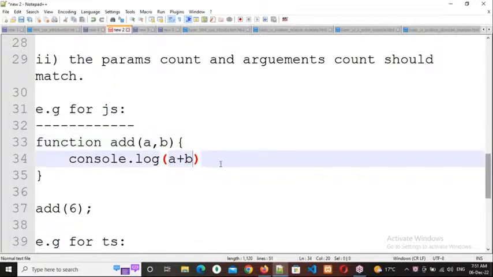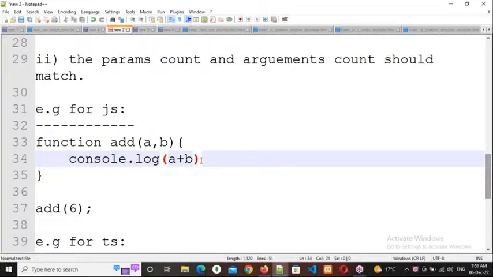Number plus number equals number, number plus string equals string, string plus number equals string, but number plus undefined equals, not only me, JavaScript also doesn't know that. That's why it gives the output NaN. I don't know what it is, but definitely it is not a number. It is not an error, but that is the output: NaN, not a number. Clear, everyone?